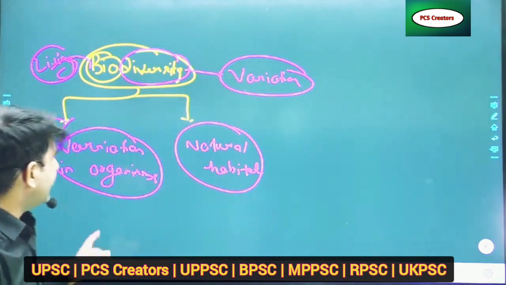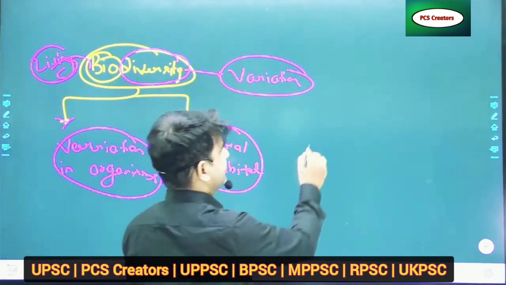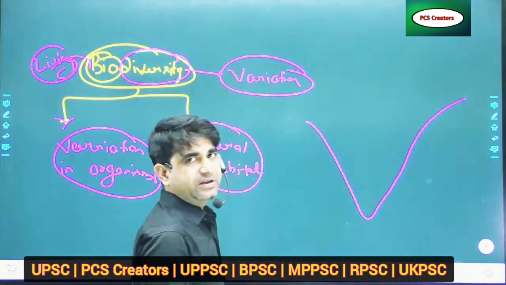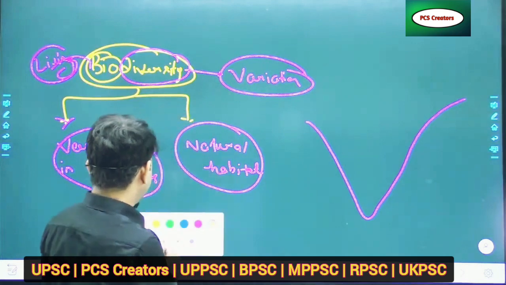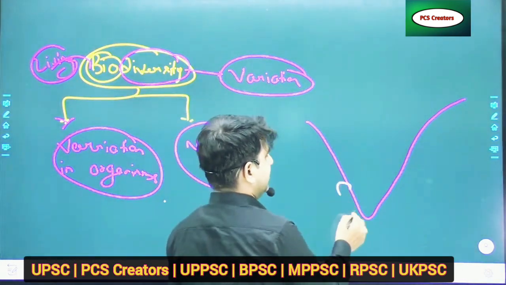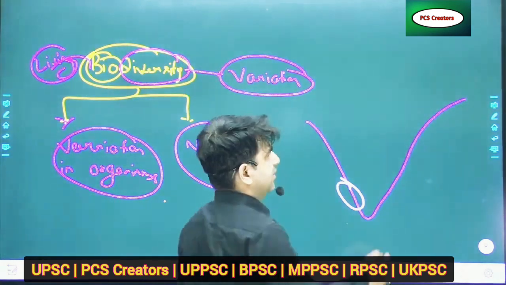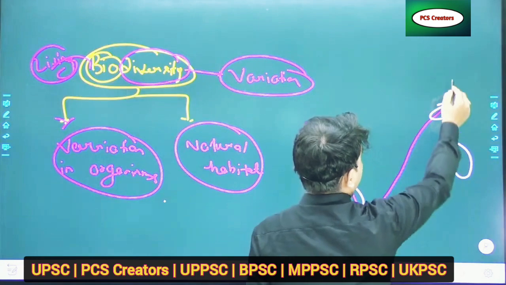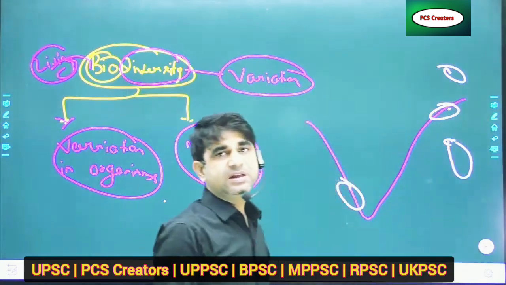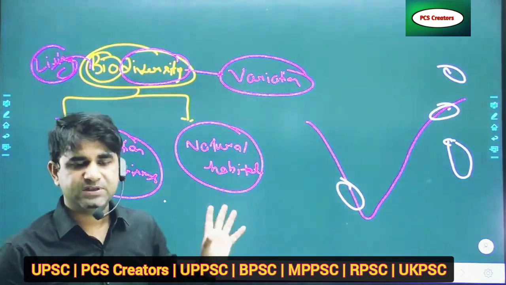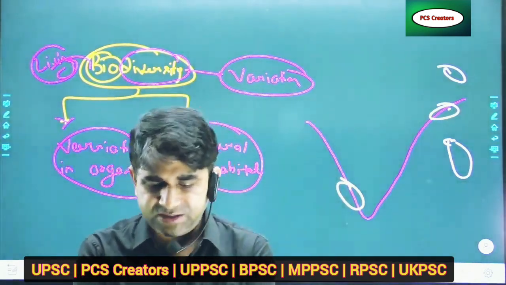In biodiversity, when we talk about India, this is a map of India. In India, mainly the area near Kerala and the eastern Himalayas are the main biodiverse areas. Now you will ask, why are these important?